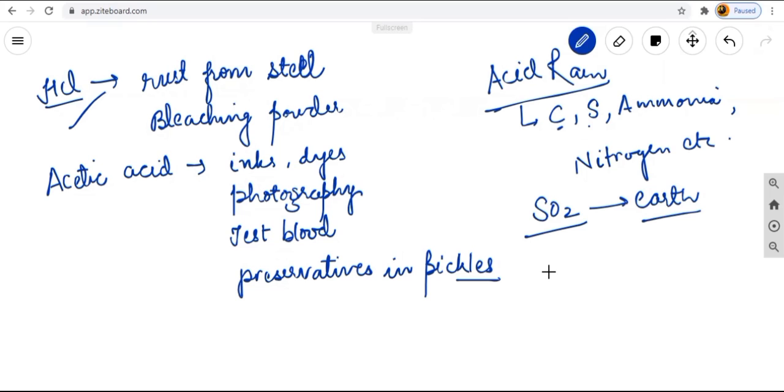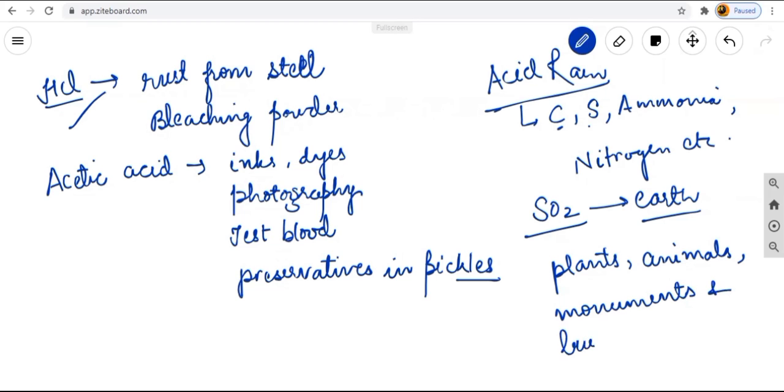then what happens? It is extremely harmful for our plants also. It is harmful for the animals also, aquatic animals especially. Monuments like Taj Mahal also. Nowadays, we can say, Taj Mahal's beauty has been lost somewhere because of this acid rain only. And buildings. These oxide layers in the acid rain will rust our monuments, the beauty of the Taj Mahal. That's why we can say this acid rain is very much harmful for us also.